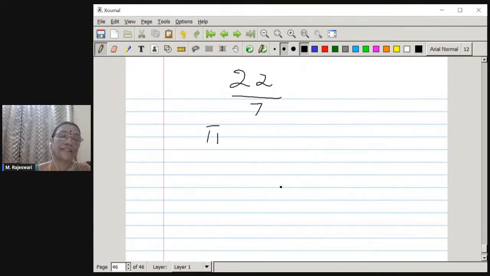Therefore, pi is not a rational number. It is taken to be an irrational number. So we can just write in 2 sentences like this: pi is an approximated value for the constant value which appears when the circumference of a circle is divided by the diameter. So this approximated value is again approximated to the fraction 22 by 7. Pi is not 3.14, and 22 by 7 is not the exact value of pi. Therefore, it is taken to be an irrational number.